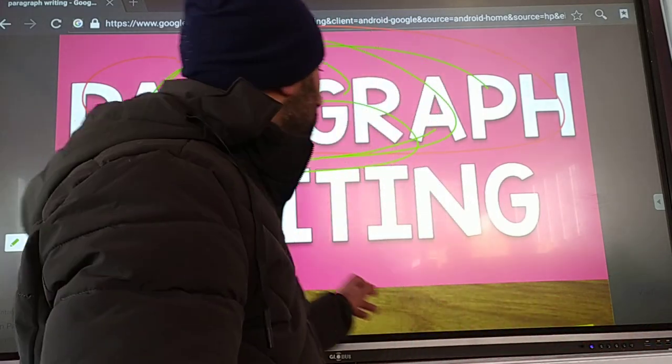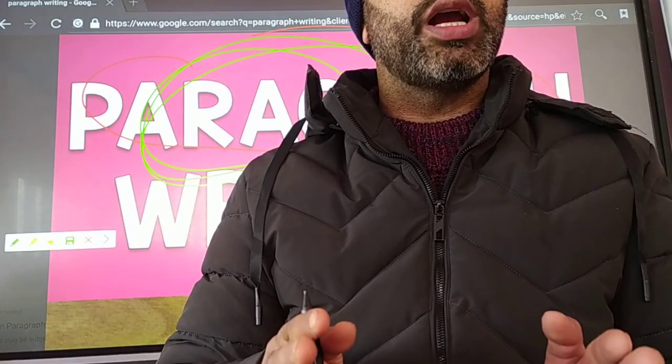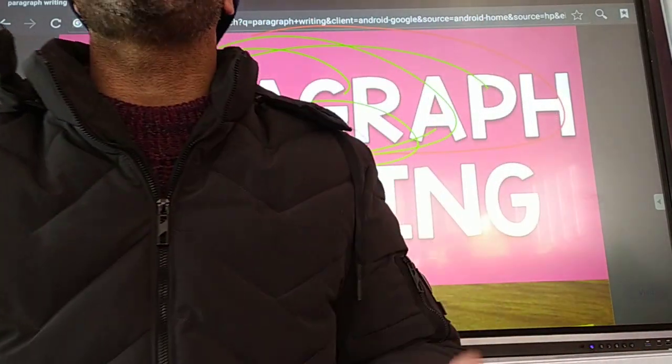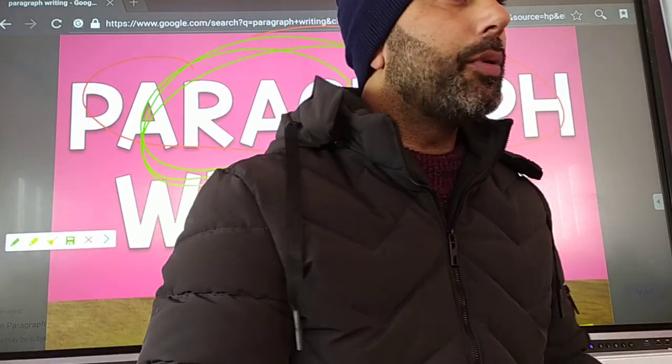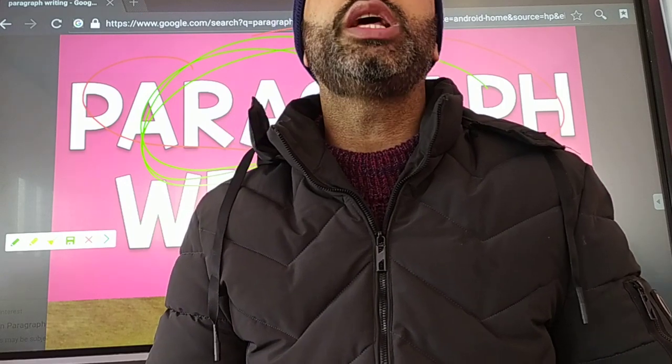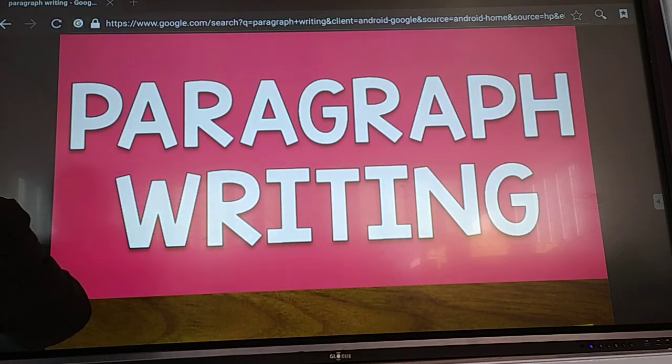I will show you that now. Is it clear? When we combine the paragraphs, they give us essays or compositions. When we combine these essays or compositions, they give us chapters or units. When we combine these units or chapters, they give us books. When we combine the books, a collection of books, they give us a library. Is it clear? Now, there are so many types of paragraphs and other things. We have to discuss them.